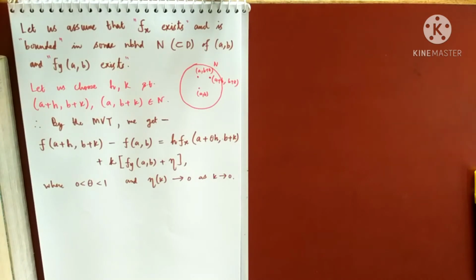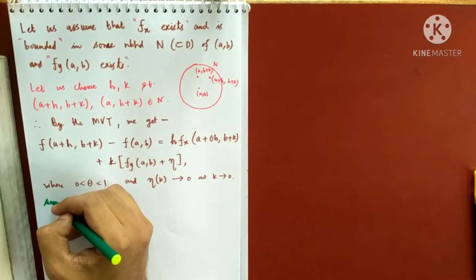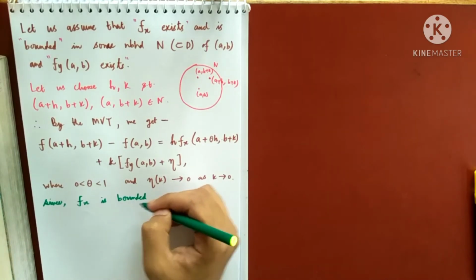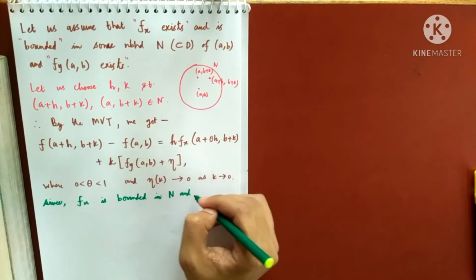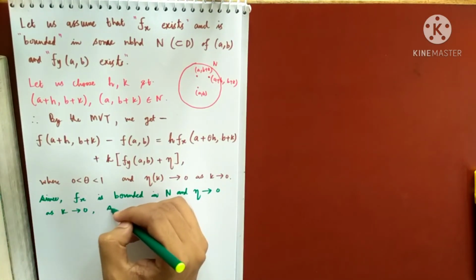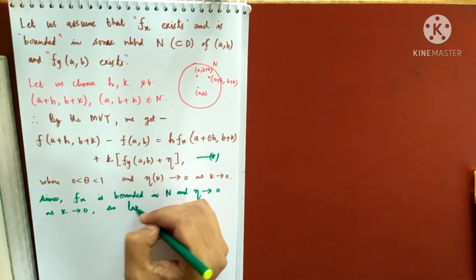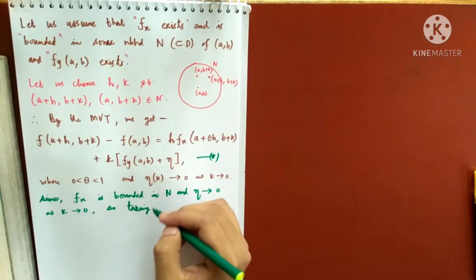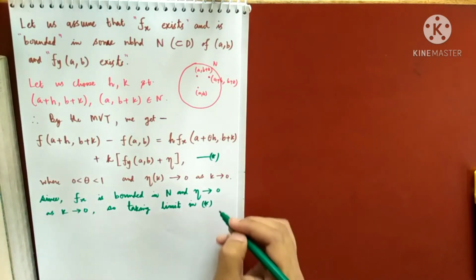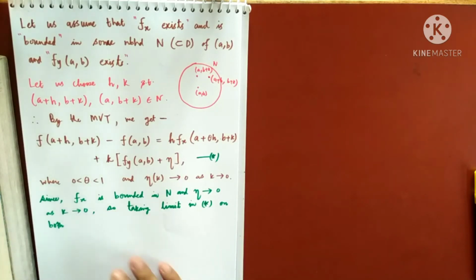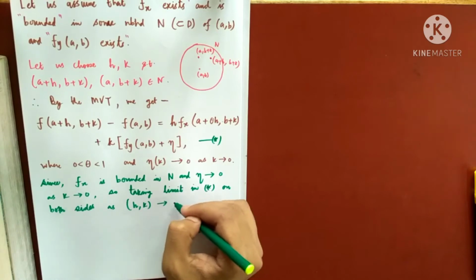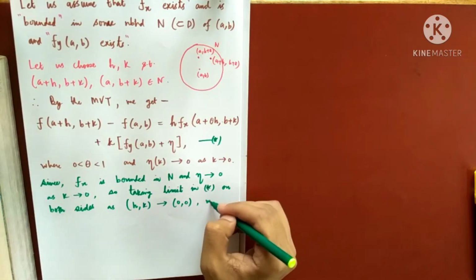So let me write the exact thing which I said a minute back. So since fx is bounded in N and η goes to 0 as k goes to 0, so if I call this (*), so taking limit in (*), so I am taking limit on both sides as (h, k) tends to 0, as (h, k) goes to (0, 0), we get, what will we get?